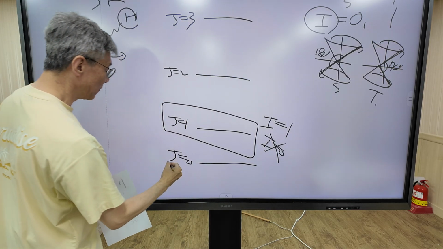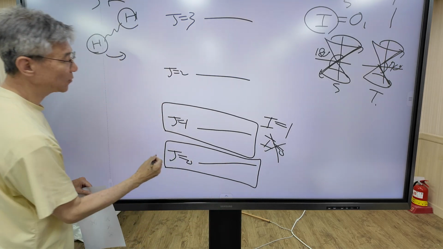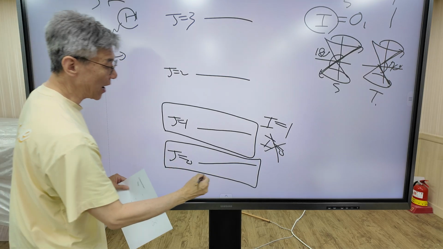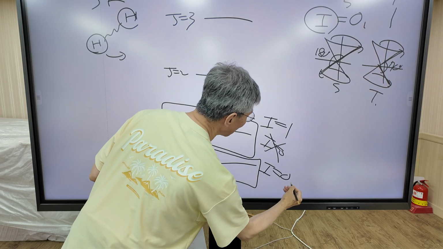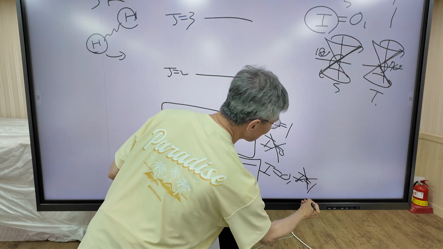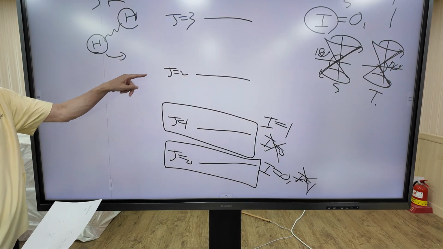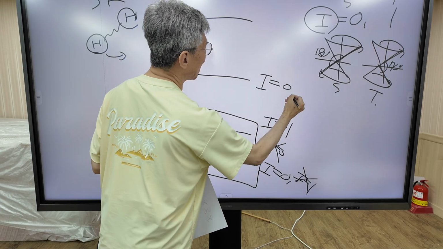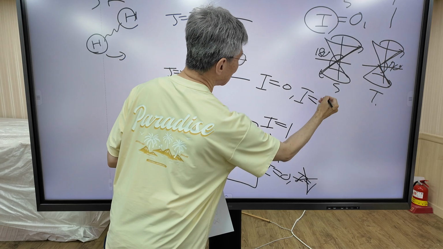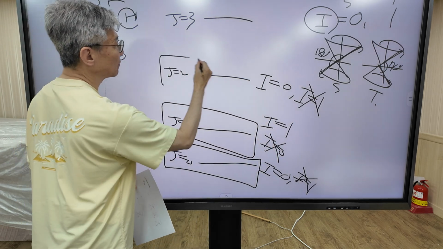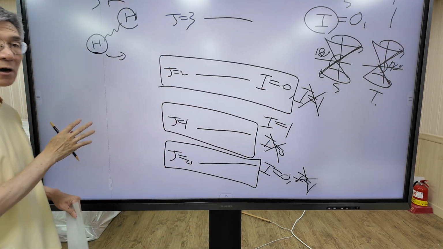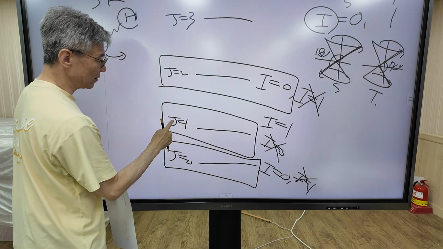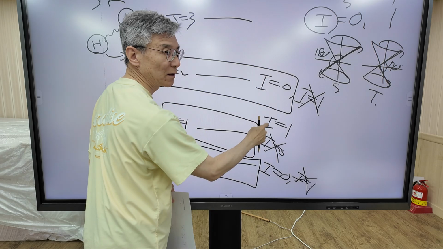And when J equals 0 state, when the molecule is rotating in J equals 0 state, the I equals 1 state is not found. Similarly, when J equals 2, only spin state I equals 0 is found. I equals 1 state is not found. This is interesting. This is our final result. So depending on J, I is determined.